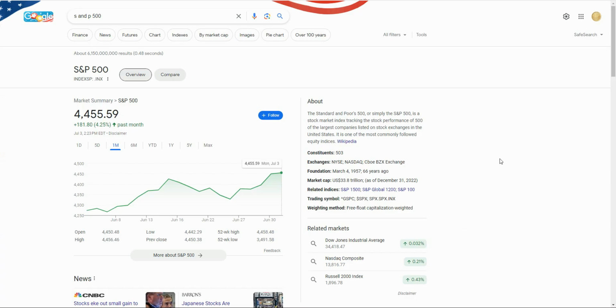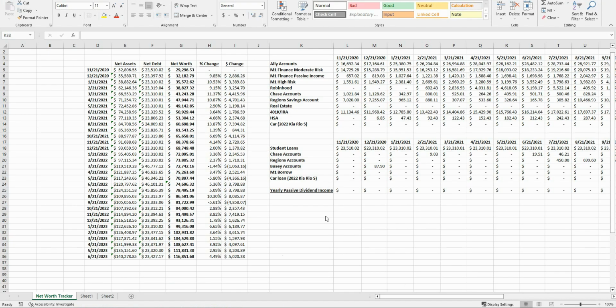So here's a chart of the S&P 500 over the past month, and it definitely did increase. That was a significant contribution to my net worth increase, just from the capital I had invested. Overall, that wasn't a bad increase. It was probably one of my better month-over-month increases.